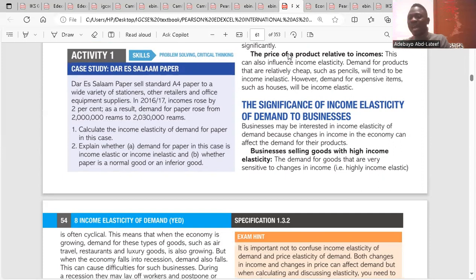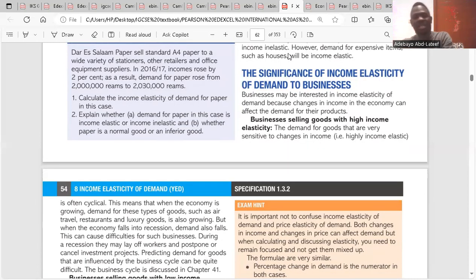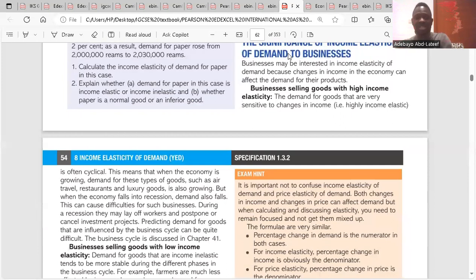So for businesses selling goods with high income elasticity, what is their response? The demand for goods that are very sensitive to changes in income is often cyclical. This means that when the economy is growing, demand for this type of goods, such as air travel, restaurants, and luxury goods, is also growing. But when the economy falls into recession, demand also falls. This can cause difficulties for such businesses. During a recession, they may lay off workers and postpone or cancel investment projects. Predicting demand for goods that are influenced by the business cycle can be quite difficult. The business cycle is discussed in chapter 41.